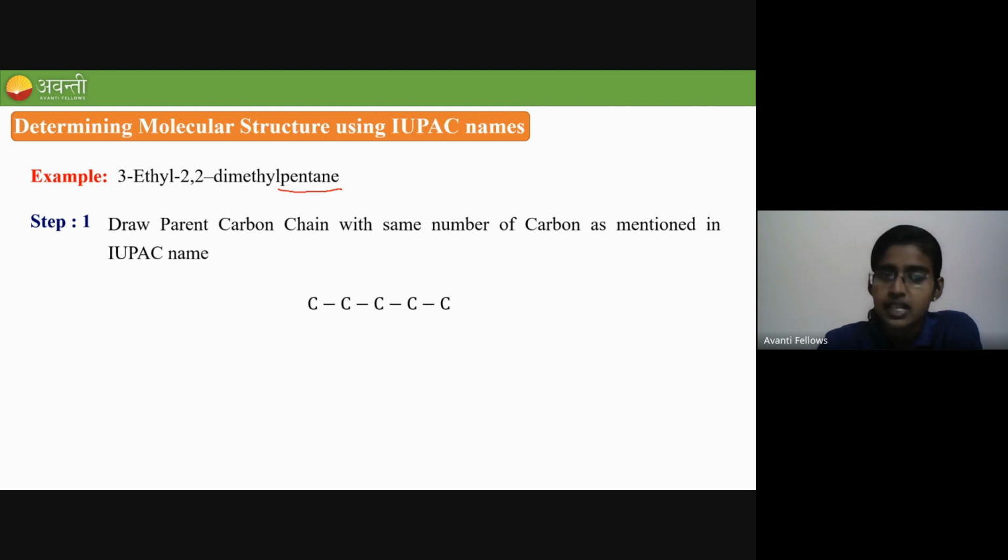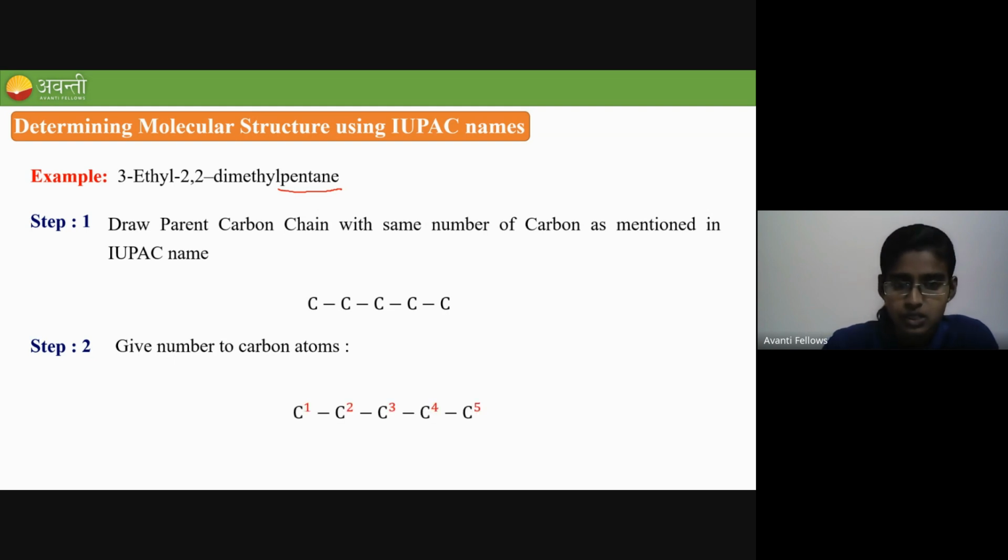Then the next step, start giving numbers to all the carbon atoms in the parent chain. So let me number from left to right. So 1, 2, 3, 4, 5. So I have numbered. This is the second step. So first, find the root word and draw the carbon chain accordingly. And the second step, give numbers for all the carbons. Now, shall I go on to the third step? Is this clear up to the second step?